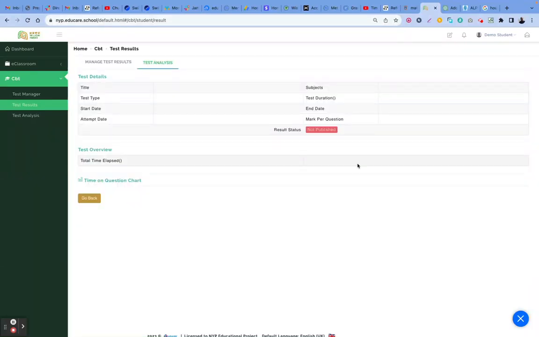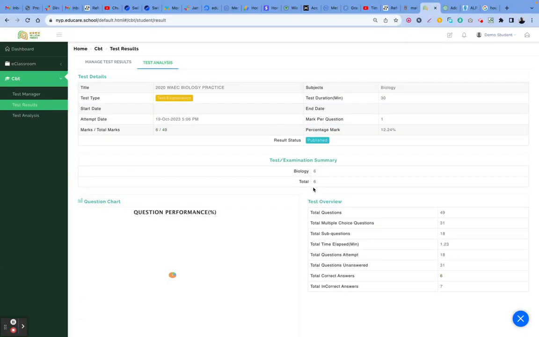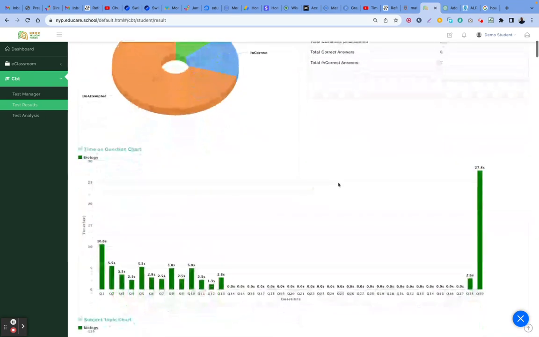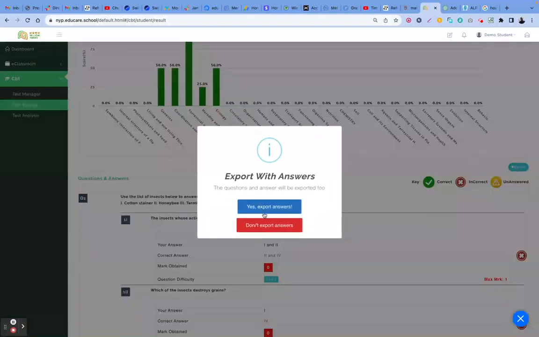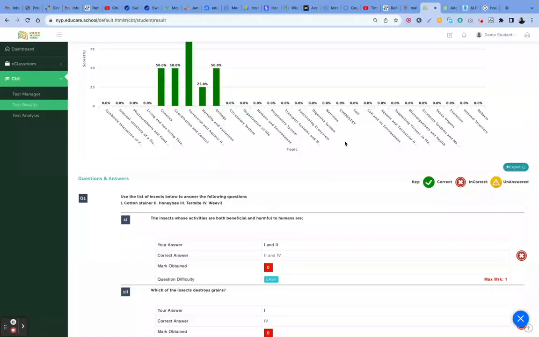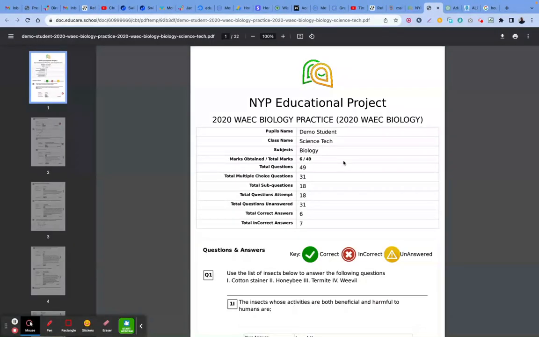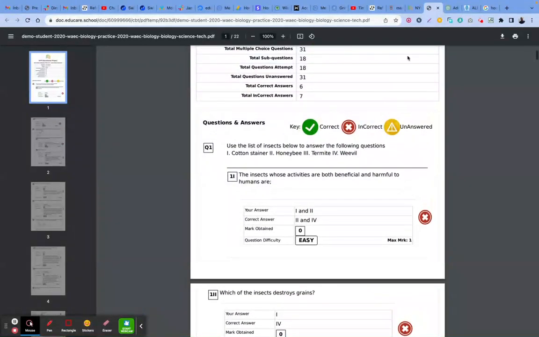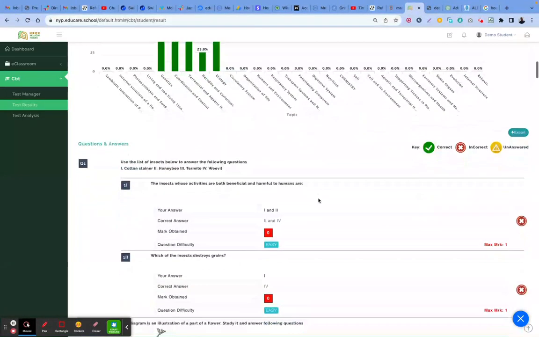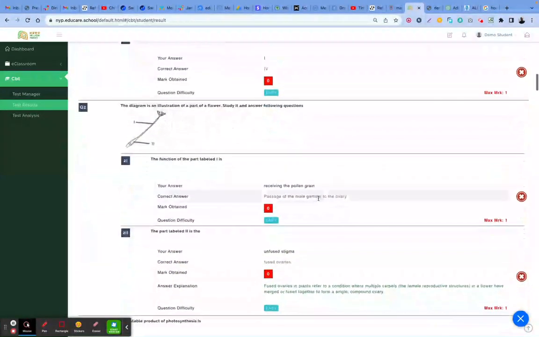If I click on details here, this is as a student. If I want to export this, I can export the PDF copy. If I click on this, I can export the PDF copy of the assessment I did now, you can see it, right? If not, I can come back here and look at it.